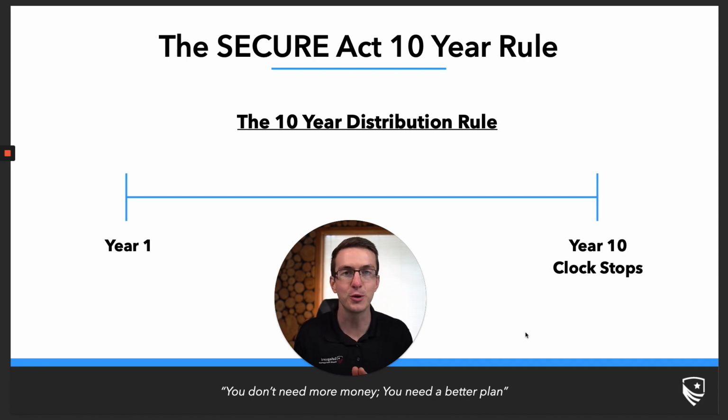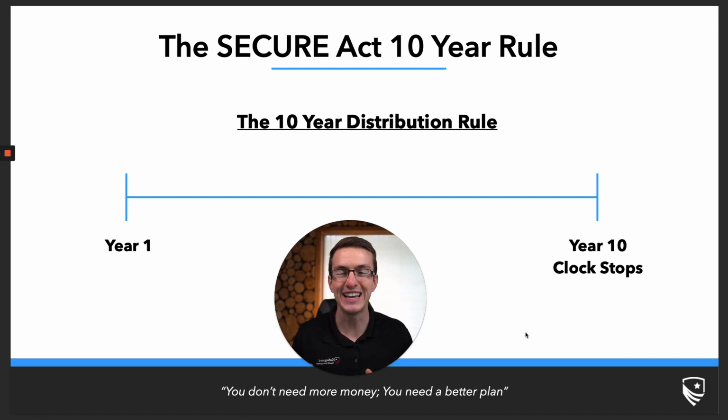Now, the 10-year distribution rule of the Secure Act completely changes this. You will no longer have an RMD in any given year, but you have to completely exhaust your inherited retirement account within the 10-year period, thus the 10-year distribution rule. And so you have quite a bit of control over how you take these given distributions. You could take equal distributions throughout this entire period. You could leave all of the distributions until one given year and take that all as one large lump sum.